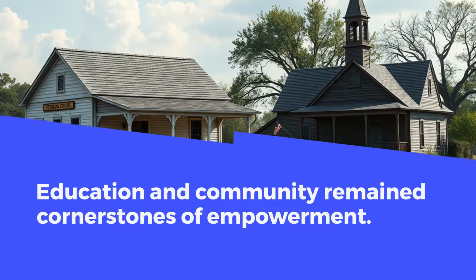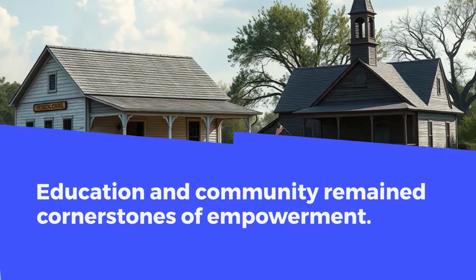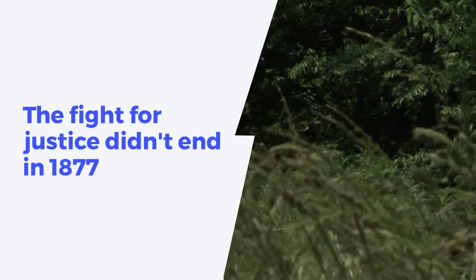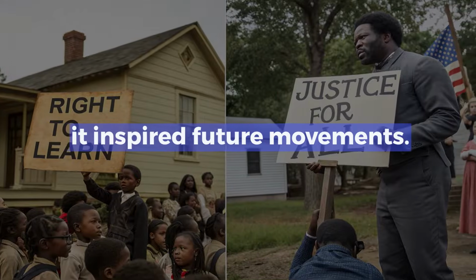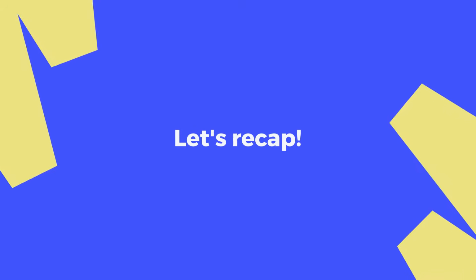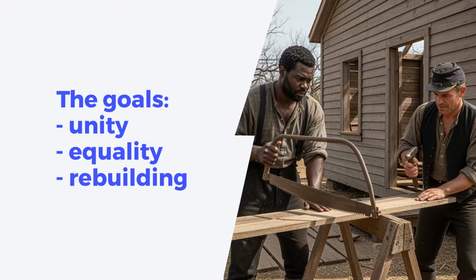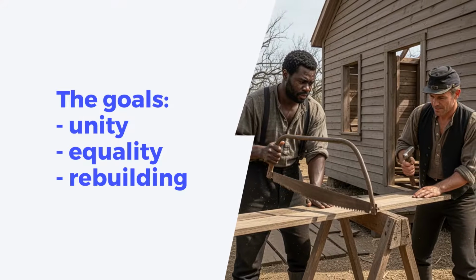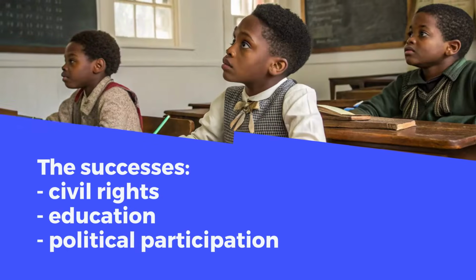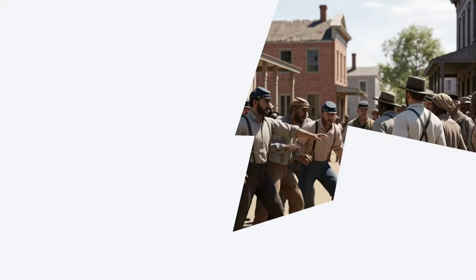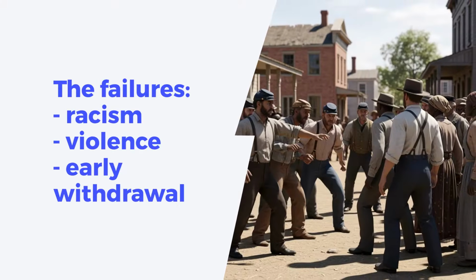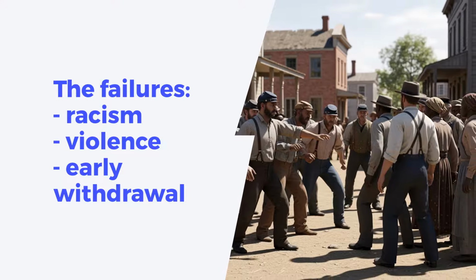Education and community remained cornerstones of empowerment. The fight for justice didn't end in 1877. It inspired future movements. Let's recap. The goals: unity, equality, and rebuilding. The successes: civil rights, education, and political participation. The failures: racism, violence, and early withdrawal.